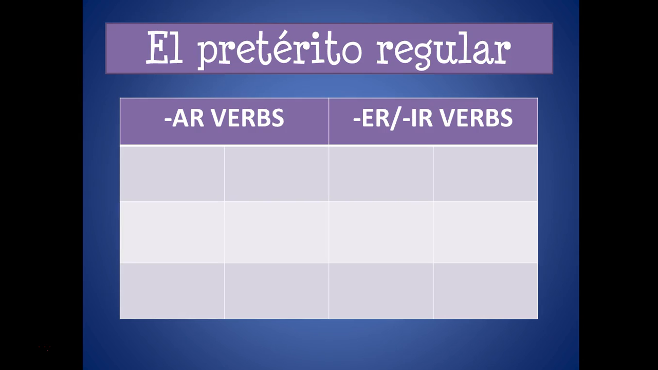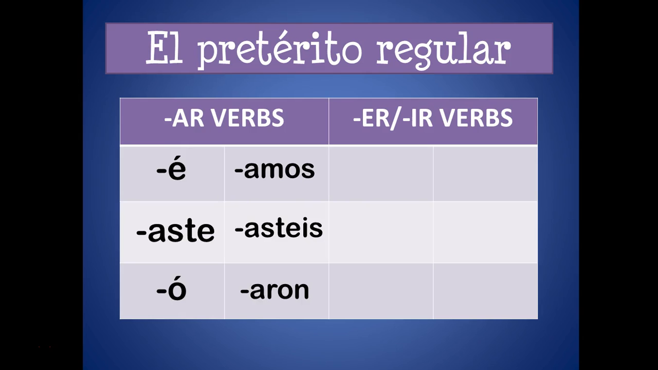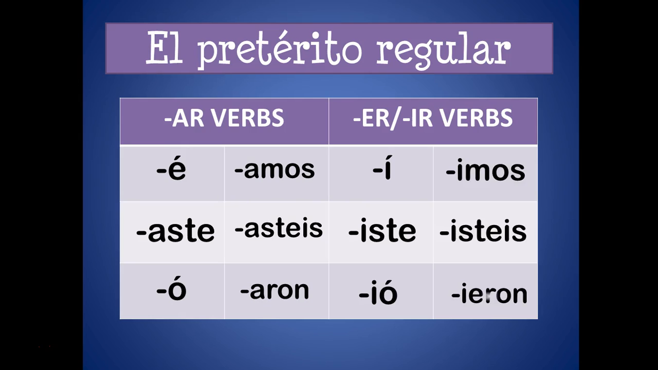So remember, the endings for preterite AR verbs are: é, aste, ó, amos, asteis, aron. For ER verbs, we have: í, iste, ió, imos, isteis, ieron. The yo form and the él/ella/usted form are always the forms that have an accent, always on the last letter. So for ER verbs, the accent is not going to be on the I, but rather on the O.